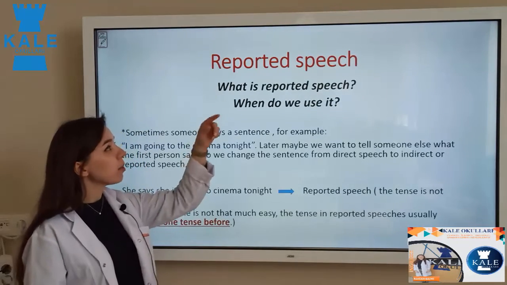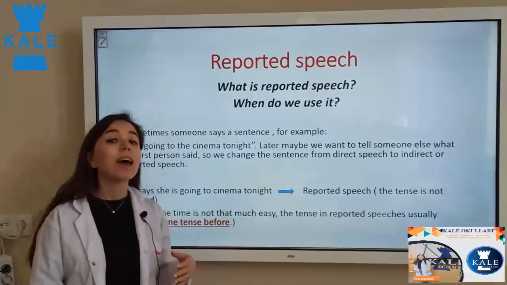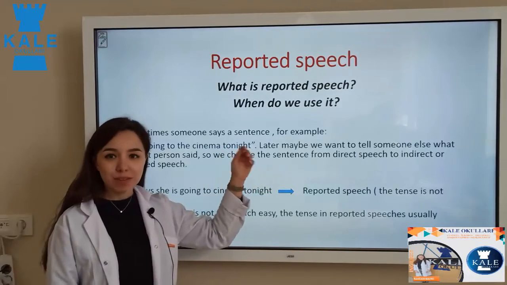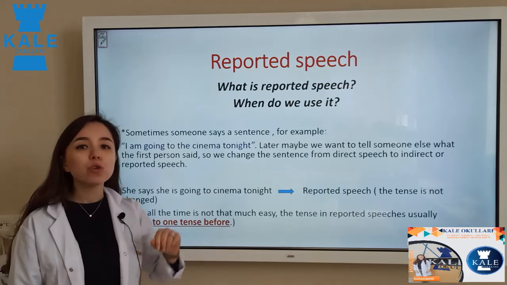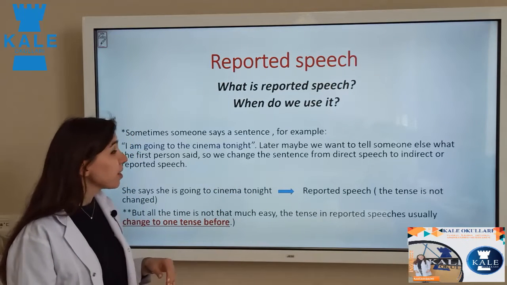Today we are going to talk about reported speech. What is reported speech, when we are going to use it, and why we should use it. First, I am going to explain everything from this slide. Then we will go to our book, Unit 11, and there I will explain more. Just now look at here.